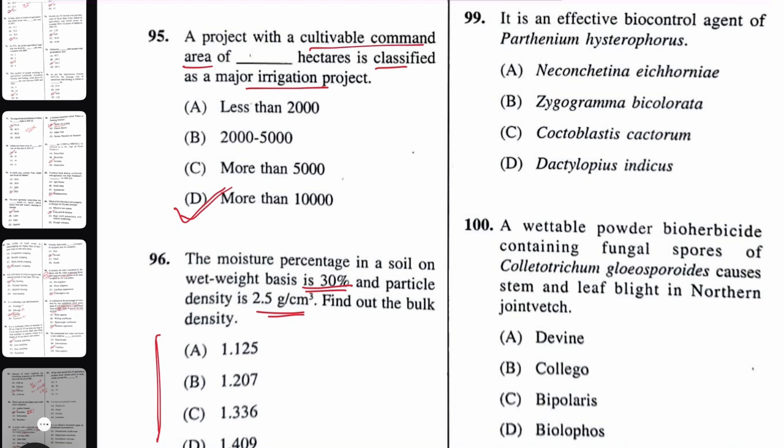Then find the bulk density based on the relationship between bulk density and particle density. It is a complex calculation, and according to my calculation, it came around 1.75 gram per centimeter cube. But if you found anything else, then let me know. We'll discuss it in a separate numerical section, how you can calculate this.